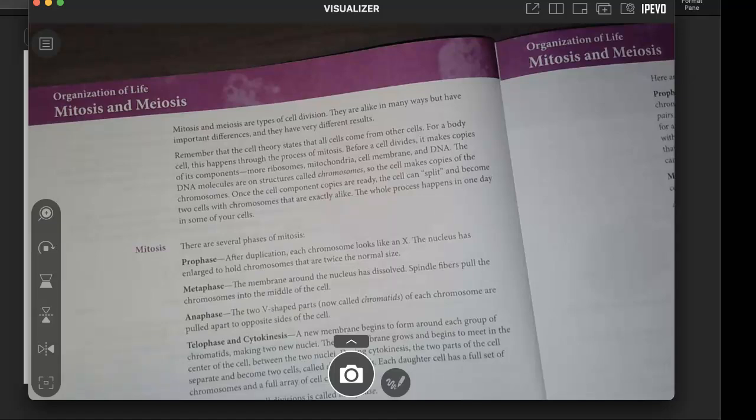Before a cell divides, it can make copies of its components: more ribosomes, mitochondria, cell membrane, and DNA. The DNA molecules are on structures called chromosomes. So the cell makes copies of the chromosomes. Once the cell component copies are ready, the cell can split and become two cells with chromosomes that are exactly alike. The whole process happens in one day in some of your cells.